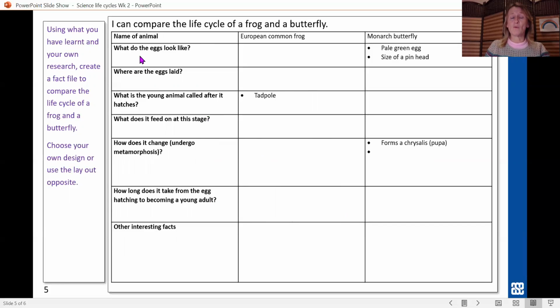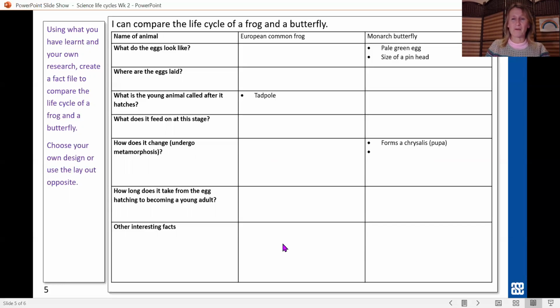Okay, so I want to know what the eggs look like, where the eggs are laid, what the young animal is called soon after it hatches, not the egg, but straight after it's come out of the egg. What does it feed on? And what change does it undergo? So what metamorphosis happens? How long does it take from the egg hatching to becoming a young adult? So from just hatching out into a little tiny tadpole to becoming a frog. How long does that take? And any other interesting facts.